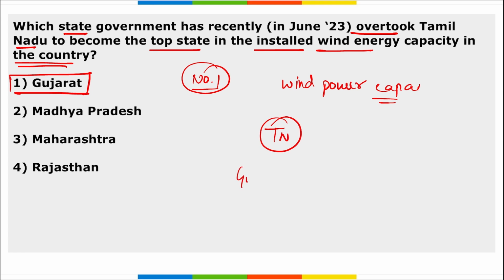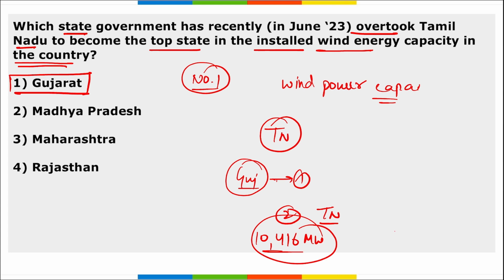Gujarat's total installed capacity of wind power stood at 10,416 megawatt, while Tamil Nadu's stood at 10,125 megawatt. Similarly, in solar energy, the state that has topped is Rajasthan.